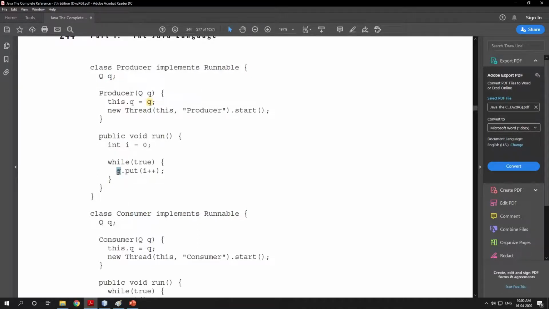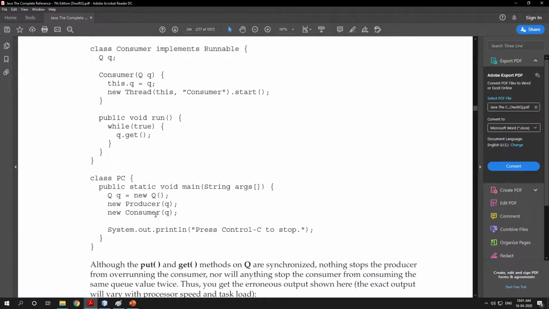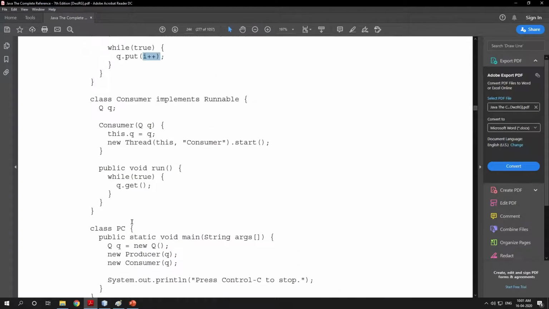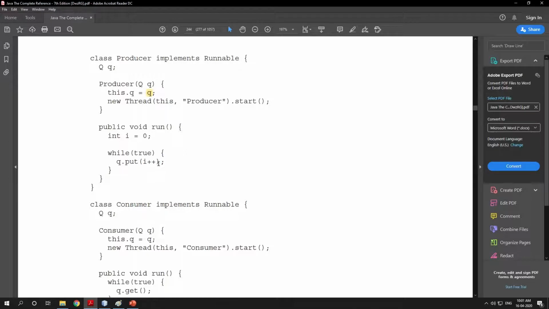Now this Q is not this one, actually this Q is this one. Now see here, put i++, we are incrementing that value, so first we display 1, 2, 3. 0 is not considered as a 0th element, so here we first display 1. Once you have put all the elements, suppose 1, 2, 3, this program is without inter-thread communication.